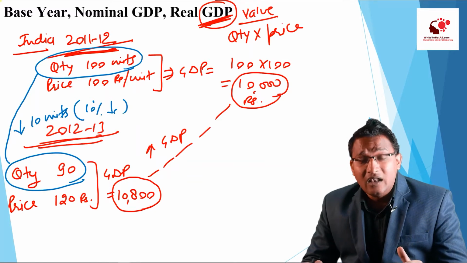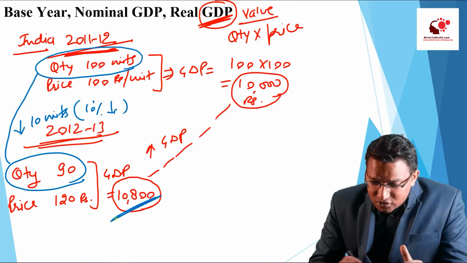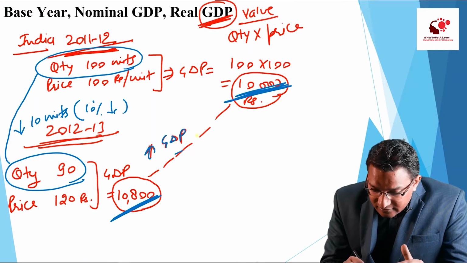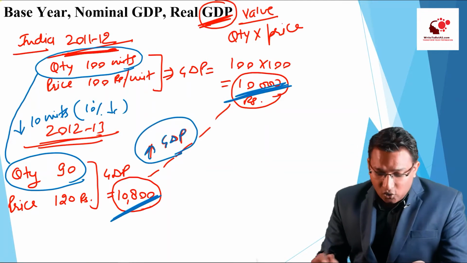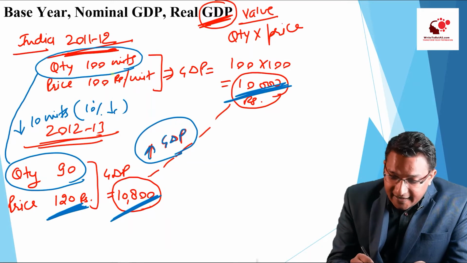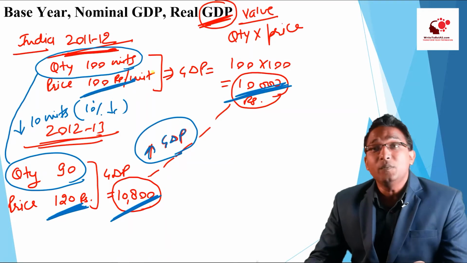But still, why here it looks like there is increment in the GDP? This contradiction is there because here the price of the current year is 120 and the price of the previous year is 100 rupees.